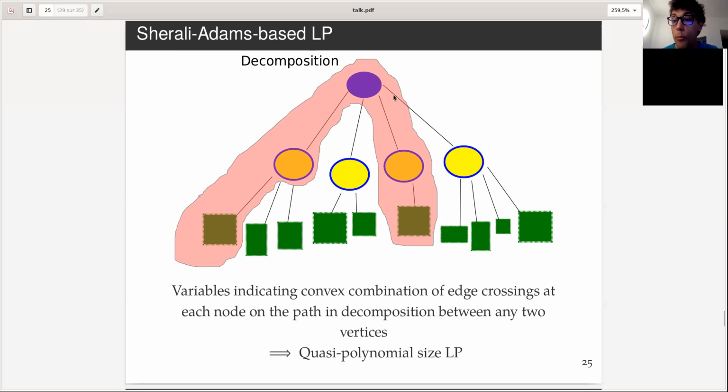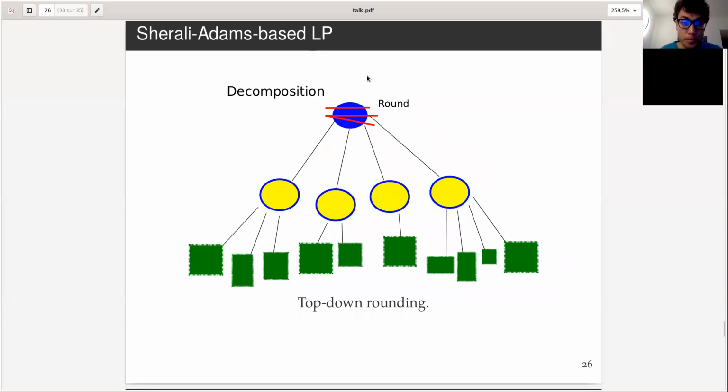And this we have for all pairs of leaf clusters. And that basically tells us that, in the Sherali-Adams LP, the edges crossing at the top are really coming from a convex combination of solutions of choices for these log n crossings. So that gives us a quasi-polynomial size LP that we can solve.